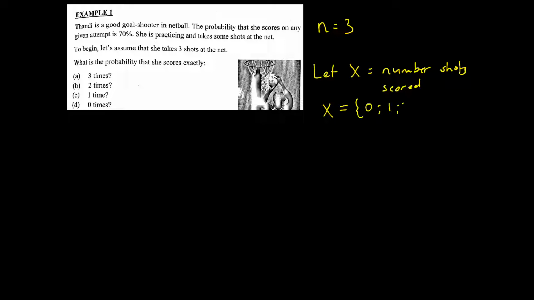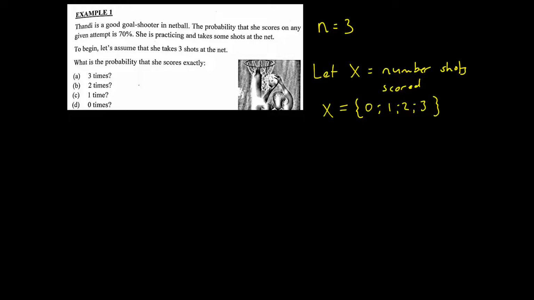Right, so let's make some notes as to what we do know. We know that the number of trials is 3 shots. She's going to take 3 shots in a row, and that means that n is equal to 3. The random variable is the number of shots that Tandi scores. So let capital X equal the number of shots scored. We can represent that in a set. She can either score no shots, she can score 1, she can score 2, or she can score a maximum of 3 shots.